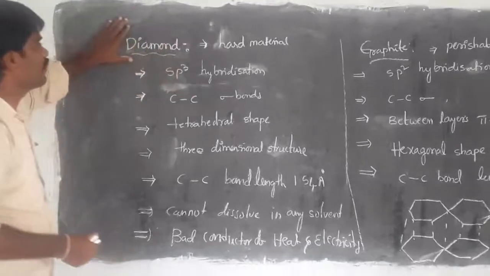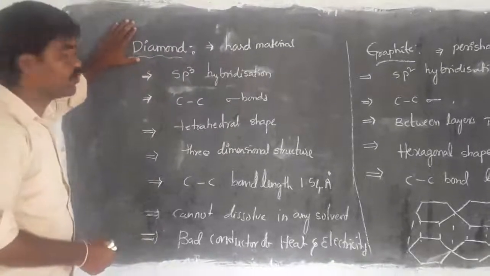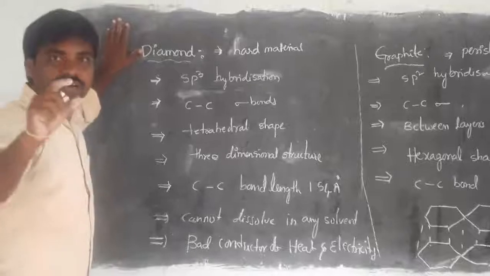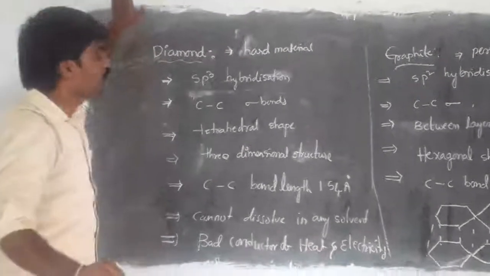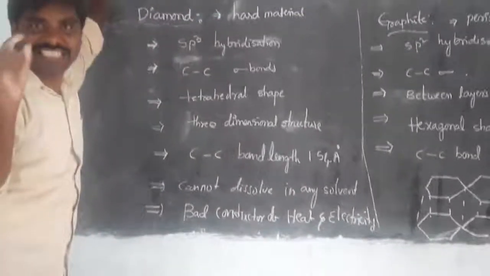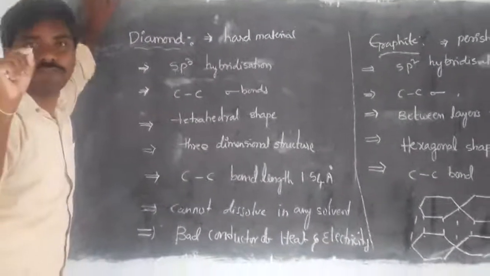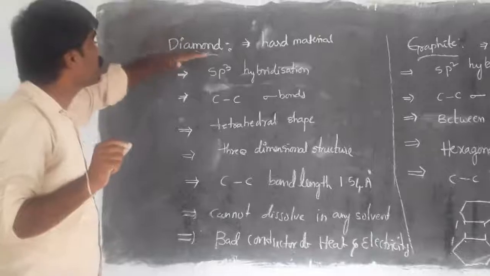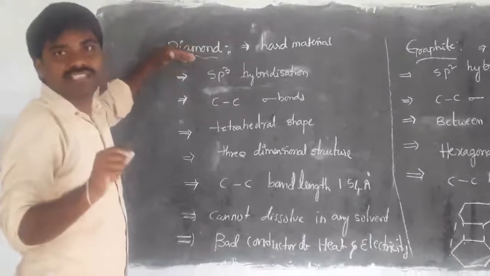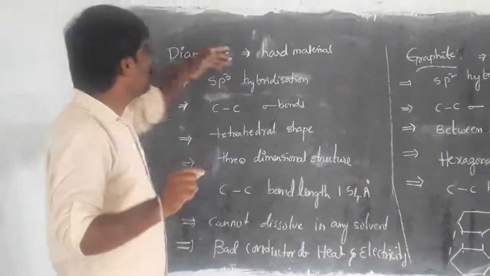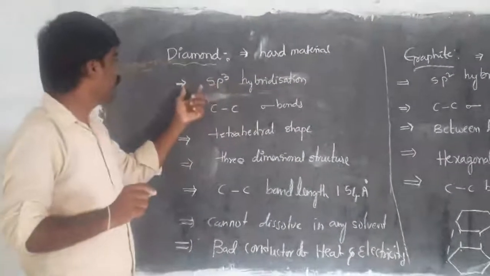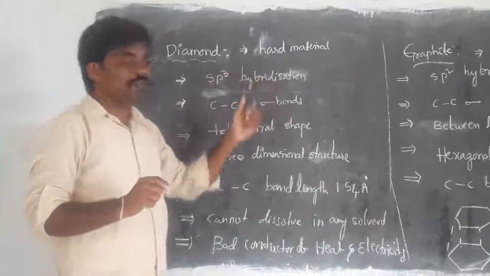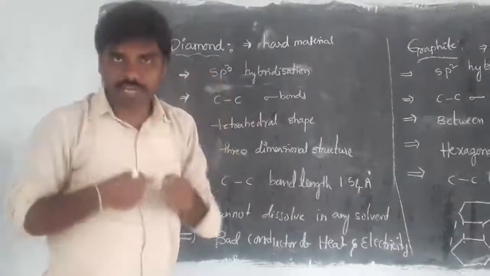The first crystalline form of carbon allotrope is diamond. Diamond looks transparent, even though each and every atom is carbon. That is the special physical property of carbon which shows the appearance of a diamond, right? So diamond is a hard material having sp3 hybridization between the carbon and carbon atoms.